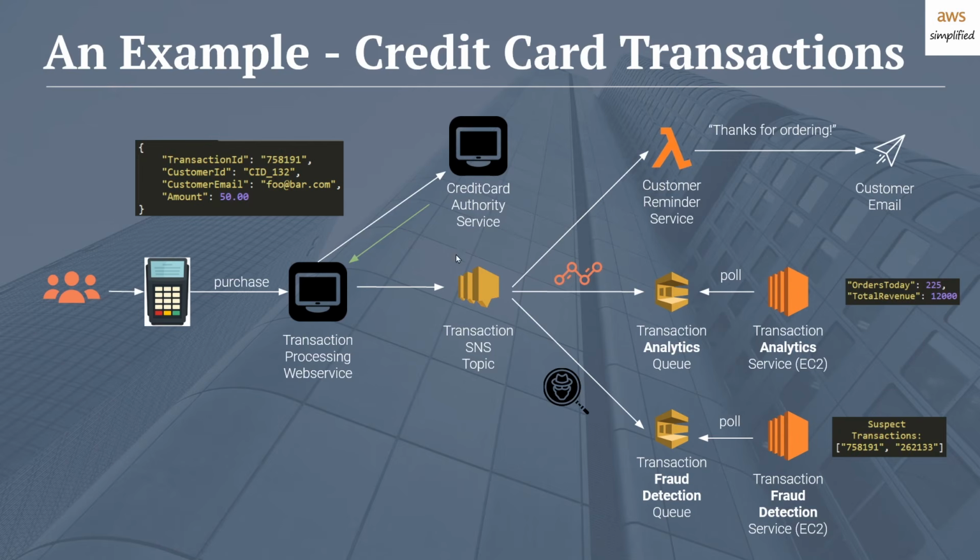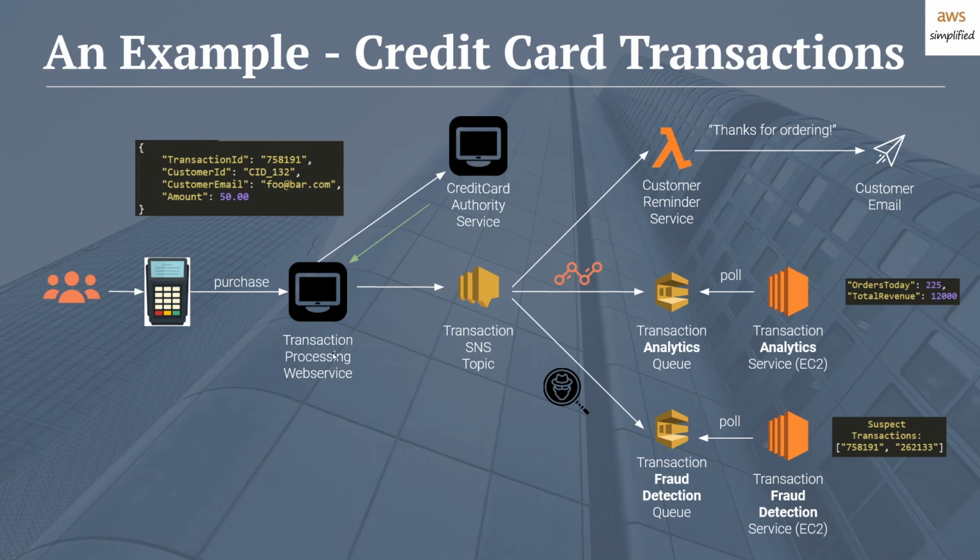So I've shown you 4 steps here, right? The first is the credit card authority, then you do this step, then this step, then this step. So let's rewind a little bit and try to answer, why are we going through all this effort? Why are we decoupling here? Let's think about what this world would look like if you did all these 4 things in sequence, maybe in your transaction processing web service. And let's talk about why this is a bad thing.